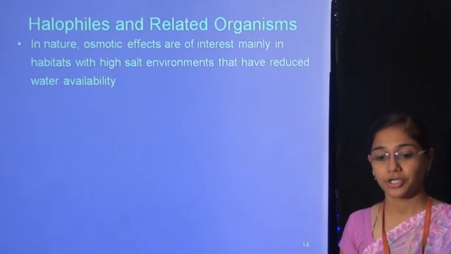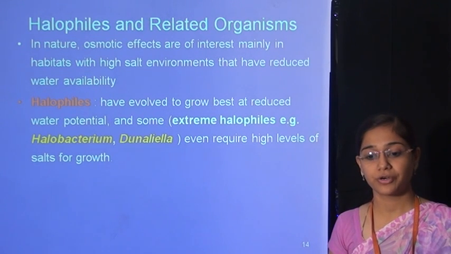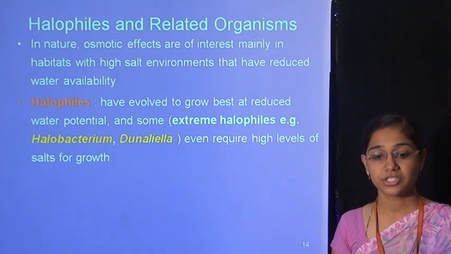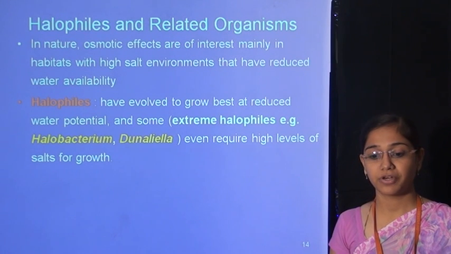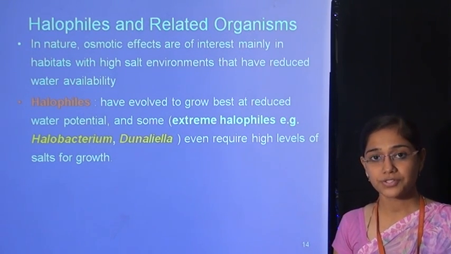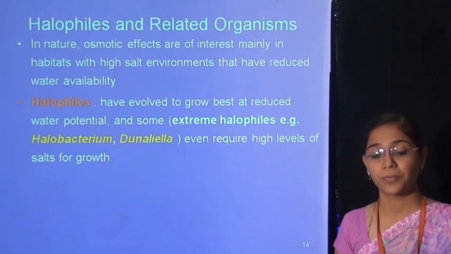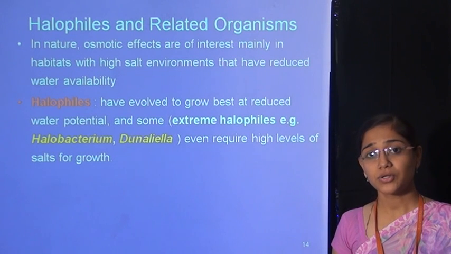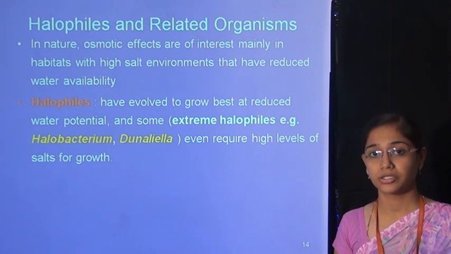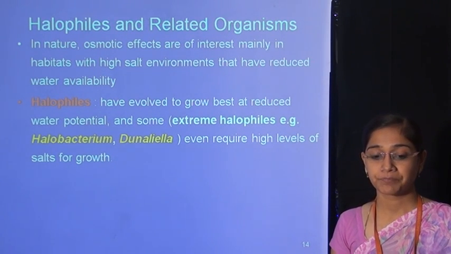Halophiles and related organisms. In nature, osmotic effects are of interest mainly in habitats with high salt environments that reduce water availability. Without NaCl, microorganism growth is impossible, but in a very high salt environment, microbial metabolic activity and growth will be stopped.